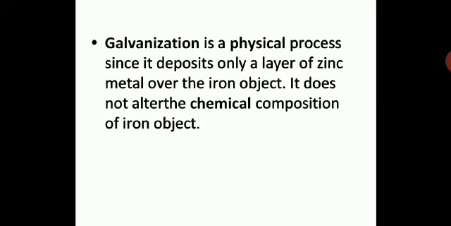Now, first of all, make a note in your book. Galvanization is a physical change. Why? Because it deposits only a layer of zinc metal over the iron object. It is just giving a coating of zinc metal on the surface of the iron object. It does not alter the chemical composition of the iron object. It is just a protective layer on the surface. Kindly write this in your notebook, children.